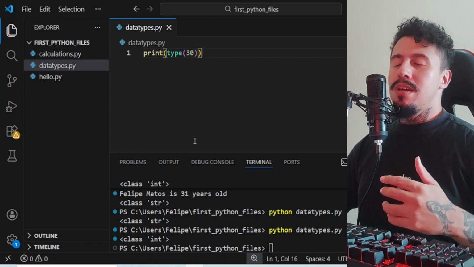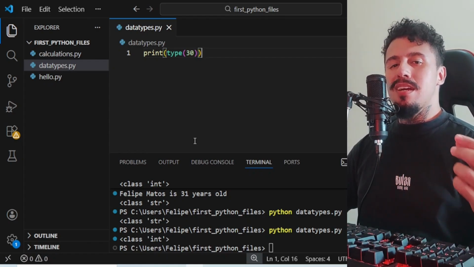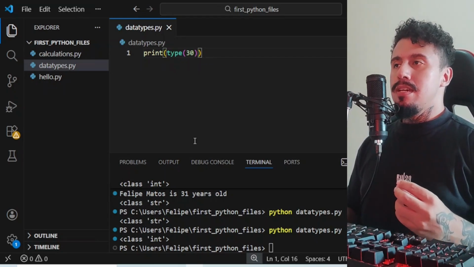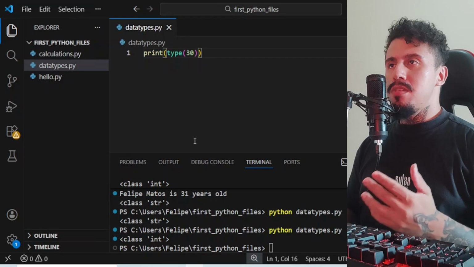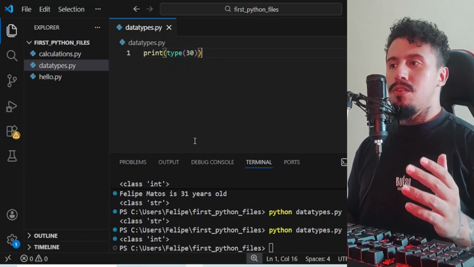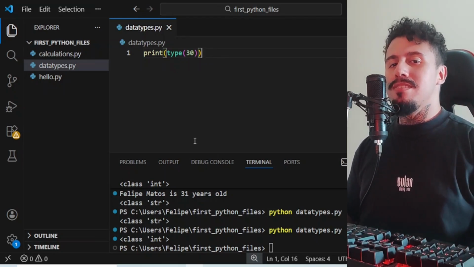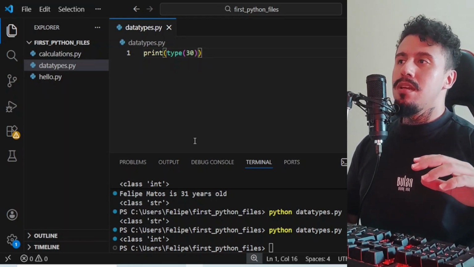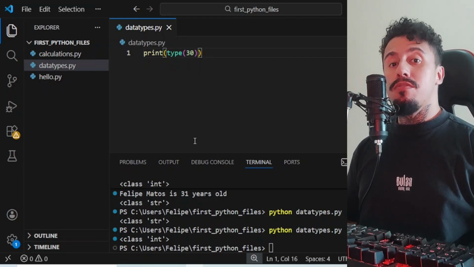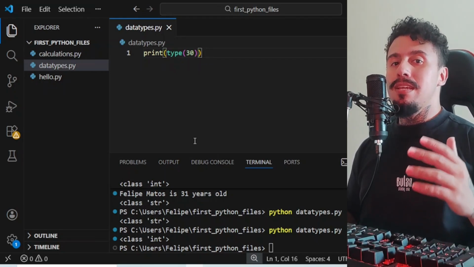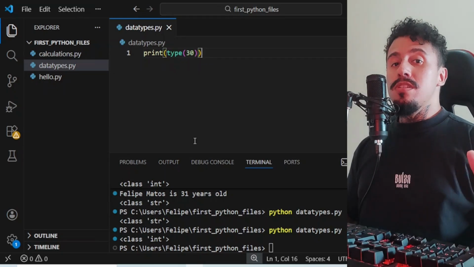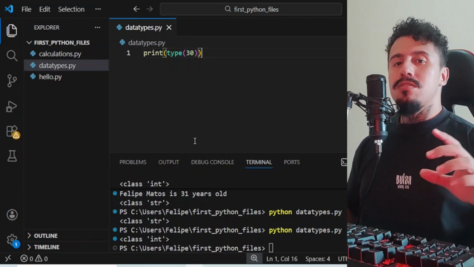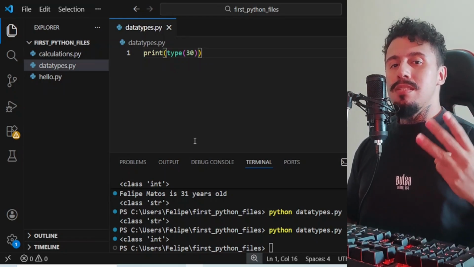Now you know how data and data types work, especially how to discover the specific data type of a piece of data. Now you're going to understand the data types themselves, alright? Because there are many in Python. So first we are going to understand the general data types. I call the general data types three data types.